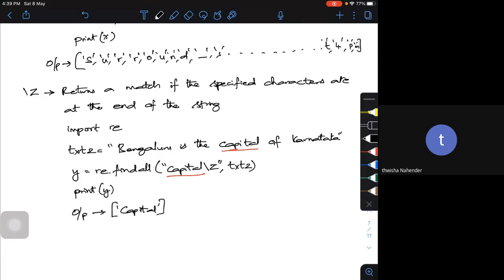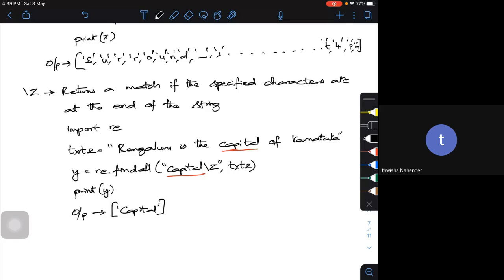Now if you look at these regular expressions, I was using findall as one of the functions. So findall is one particular function used in regular expressions.